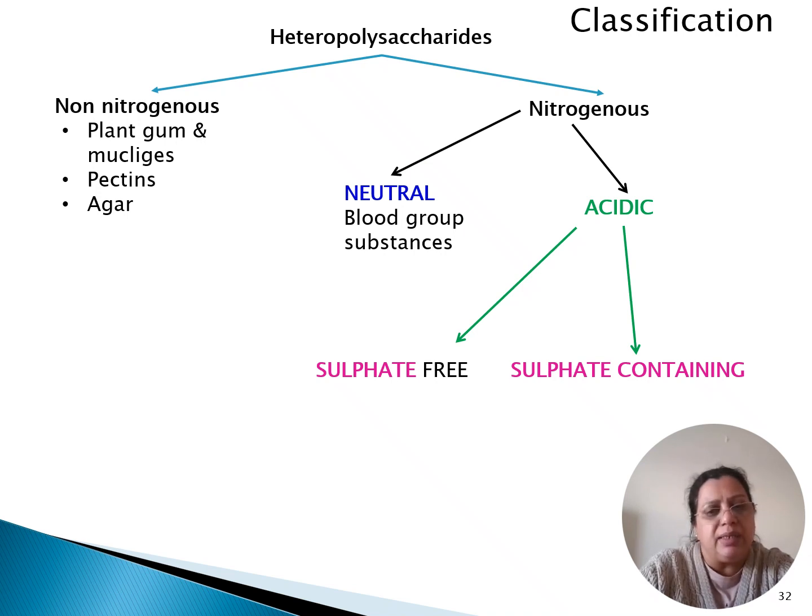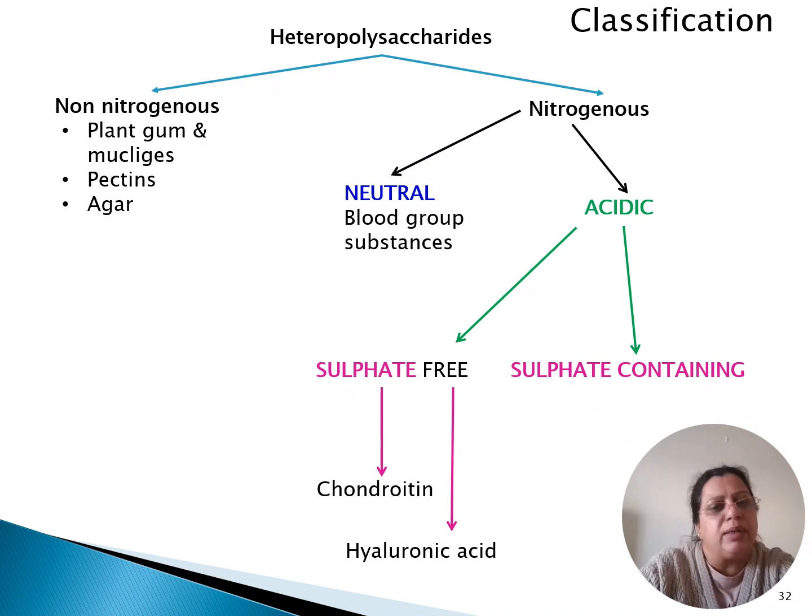So sulfate containing compounds will also contain an amino sugar, so they have more acidic groups present in them. Let's talk in a little detail about the sulfate free. Sulfate free can be further of two types: one is hyaluronic acid and the other one is chondroitin. You know that both these compounds are present in our skeletal network and in the extracellular matrix. We'll be talking about these compounds once we have a separate class on the polysaccharides.